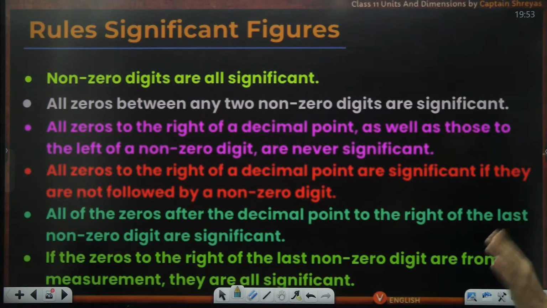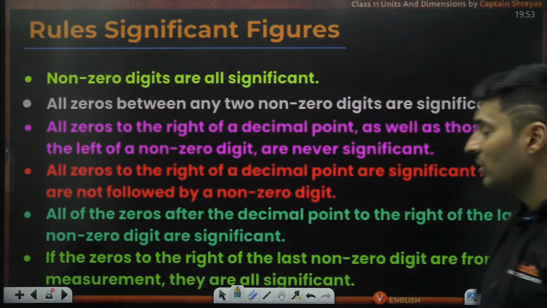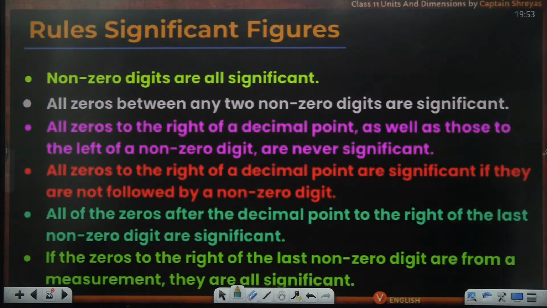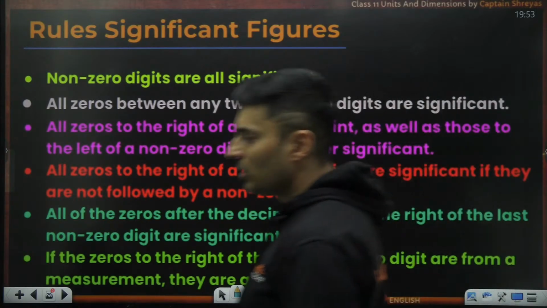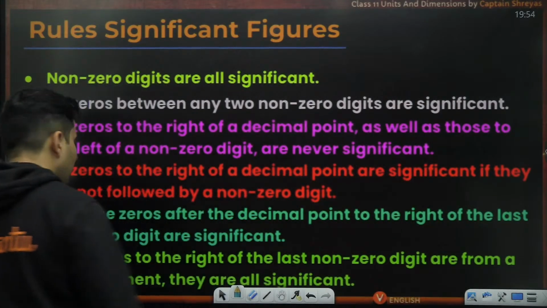All zeros to the right of a decimal point as well as to the left of a non-zero digit are never ever significant. All zeros to the right of a decimal point are significant if they are not followed by a non-zero digit. All of the zeros after the decimal point to the right of the last non-zero digit are significant. If the zeros to the right of the last non-zero digit are from a measurement, they are all significant.